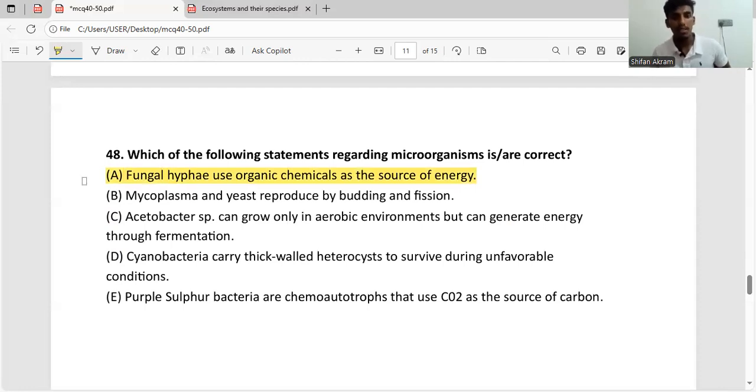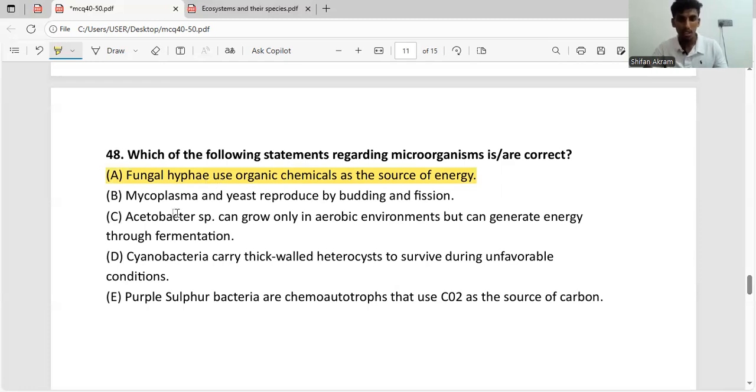The second answer is mycoplasma and yeast reproduce by budding and fission. So what is mycoplasma? Mycoplasma are bacterial cells, but they lack a cell wall. How does a bacterial cell usually proliferate? They use budding and fission. So one part of the answer is correct. Then we have yeast, which is a type of unicellular fungi. One thing to remember is that unicellular fungi reproduce by budding and fission.